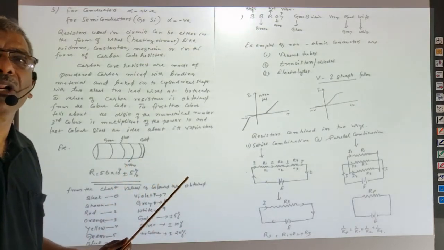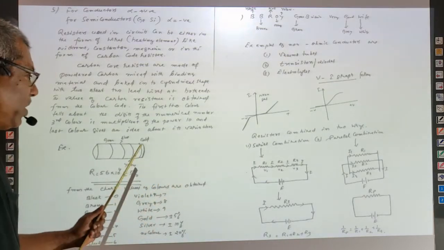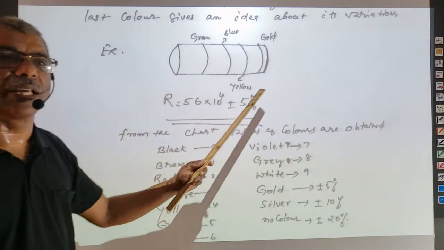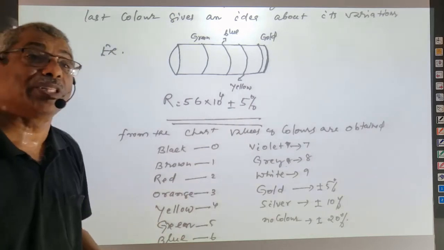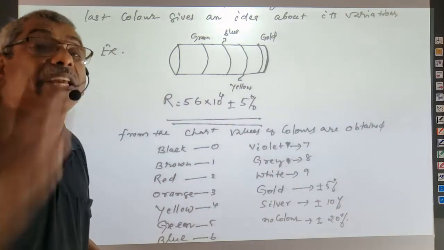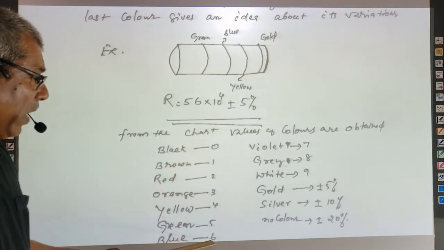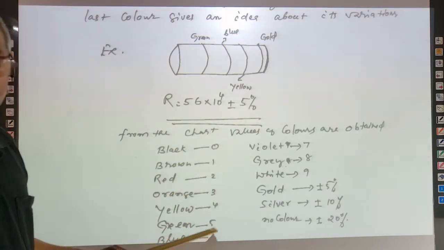That means into 10 raised to something. 10 raised to something means every color has a value. And the fourth one is what is called the tolerance capacity. Tolerance capacity means the possible variations that can come in the value of the resistance.